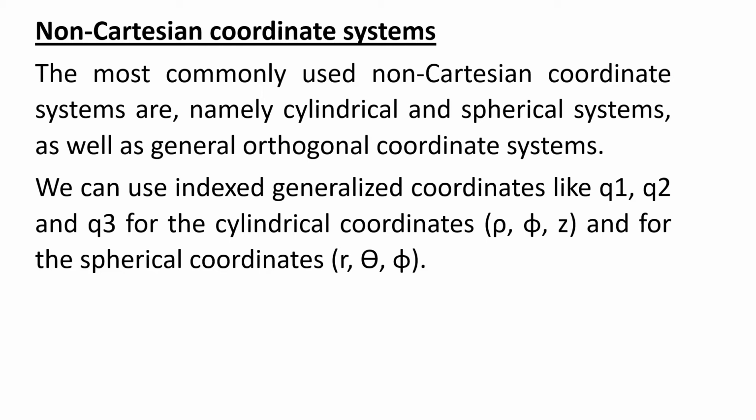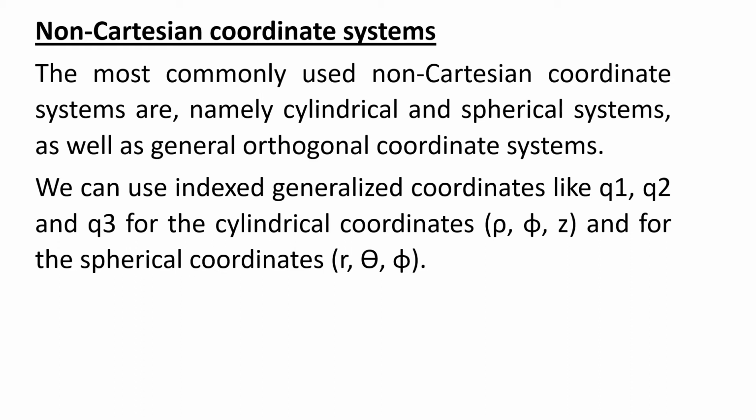For non-Cartesian, cylindrical or spherical, accordingly the coordinates change, because in x, y, z all are related to positions. In cylindrical, it is rho, phi, and z. Similarly, for spherical, it is r, theta, and phi, whatever is involved, angle or position.